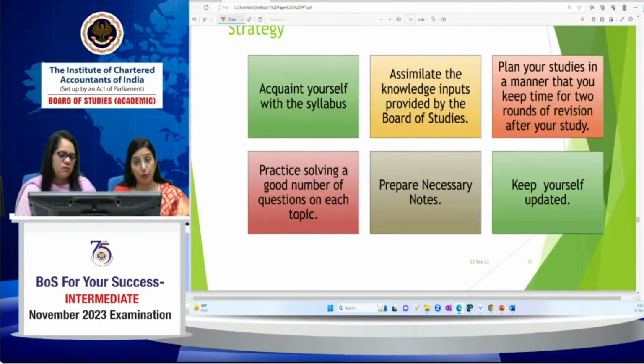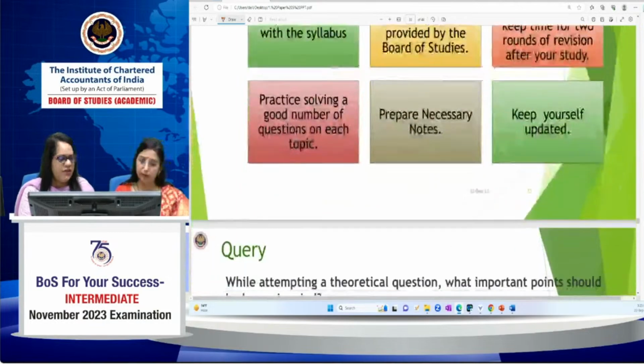And you have to prepare your notes. Your notes are very helpful in your revision at exam time. And always keep yourself updated. For updates, on the BOS mobile app there are many things available, which we have already told you many times regarding this, right?